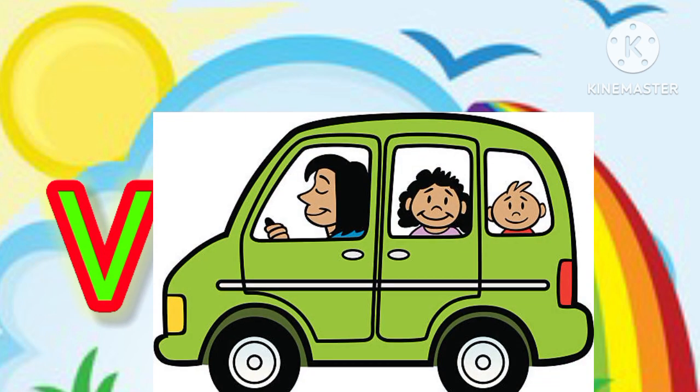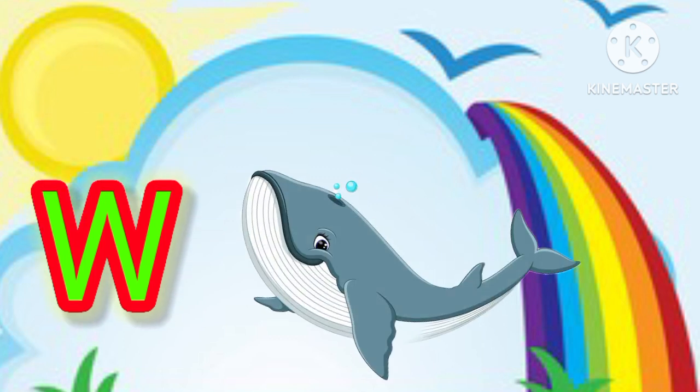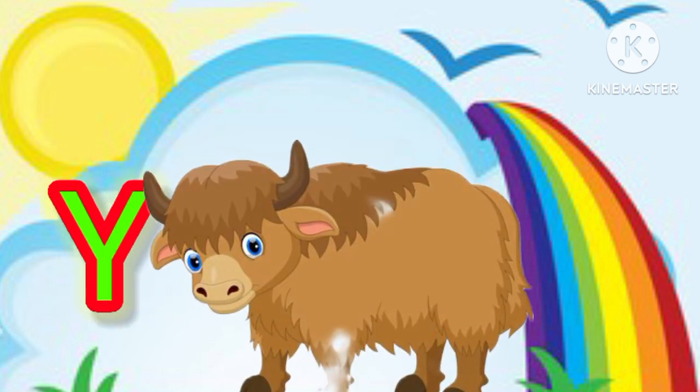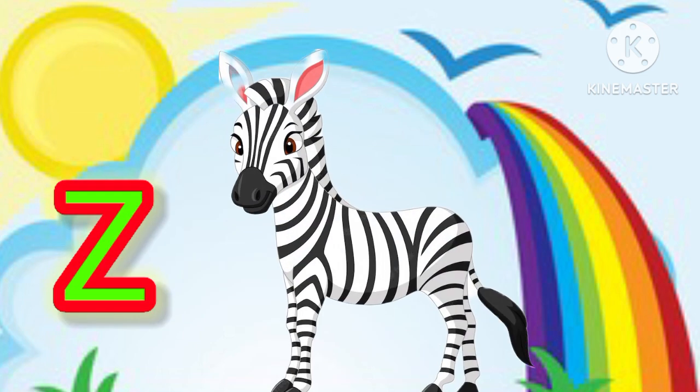V is for van, van. W is for well. X is for Xmas tree. Y is for yak, yak. Z is for zebra, zebra.